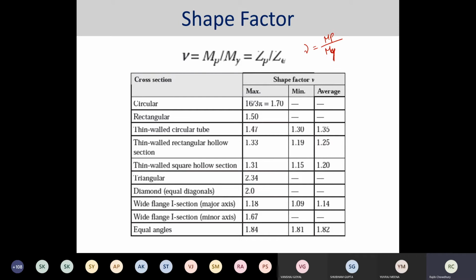And where from will you be getting it? Again, this MP is nothing but ZP times Fy, and this is ZE times Fy. So essentially this shape factor depends on both the section moduli. So it is basically giving you an understanding of the geometrical properties.